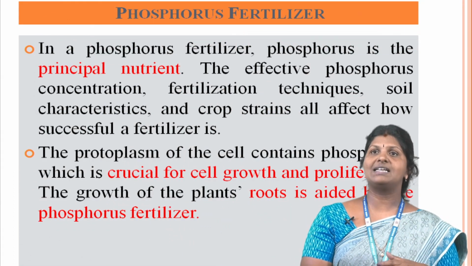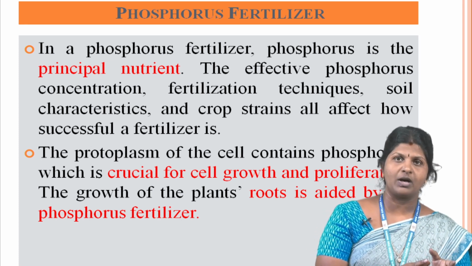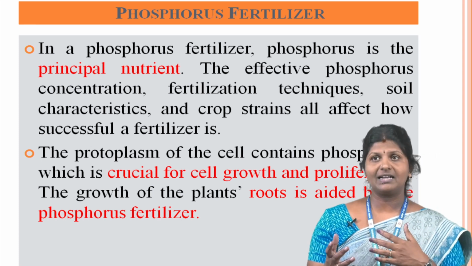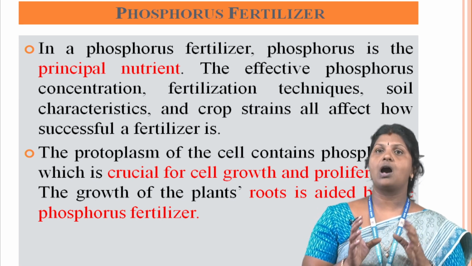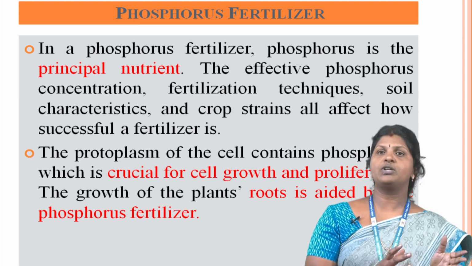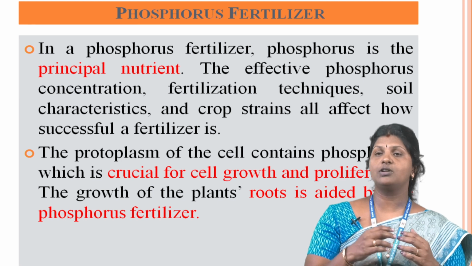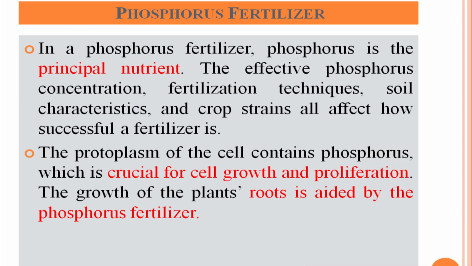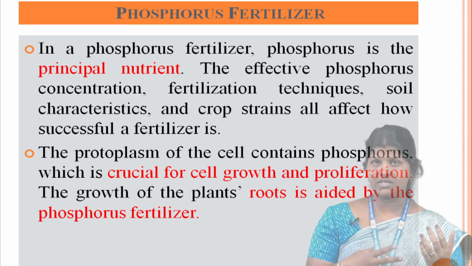Phosphorus fertilizer is a principal nutrient fertilizer. The effective phosphorus concentration, fertilization techniques, soil characterization and crop strength all affect how successful a phosphorus fertilizer is. The protoplasm of the cell contains phosphorus, which is crucial for cell growth and proliferation. The growth of the plant root is aided by phosphorus fertilizer.